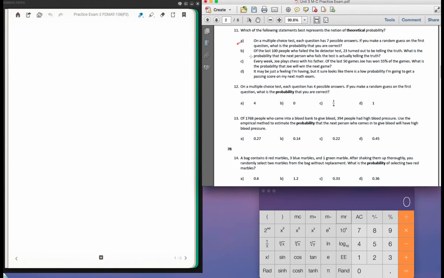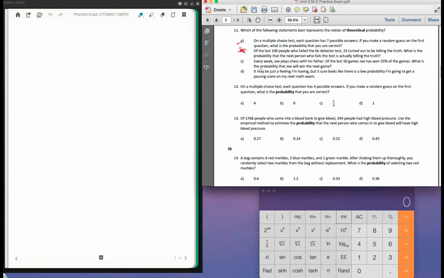Of the last 100 people who failed the lie detector test, 23 turned out to be telling the truth. What is the probability that the next person who fails the test is actually telling the truth? Now, this is not theoretical because you don't know the next person coming in. You can't rely on previous detections, there's no equal probability among each of the events. Meaning the next person comes in, because the past 23 failed because they were lying, doesn't necessarily tell me that the next one will. So that one doesn't work, so I can cross that off.